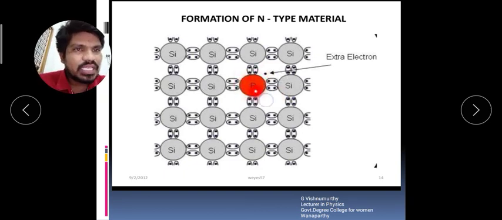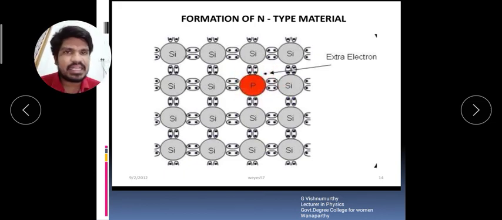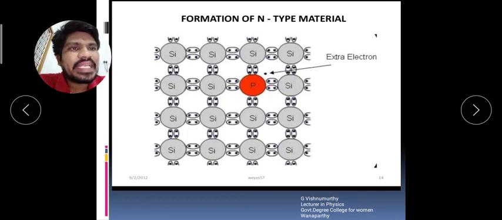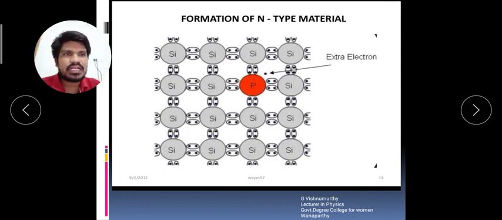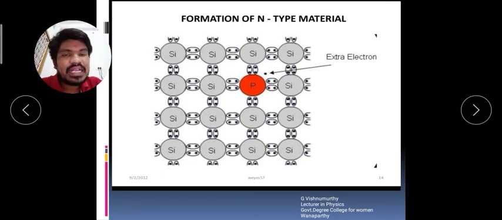But in phosphorus there is an external free electron available. So every phosphorus atom gives one free electron. That's why in N type material we get a large amount of free electrons and a lower amount of holes.